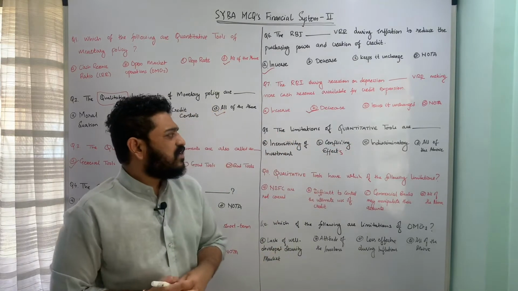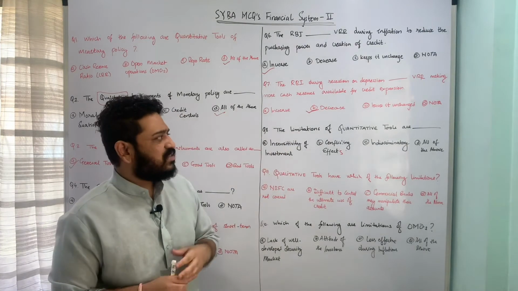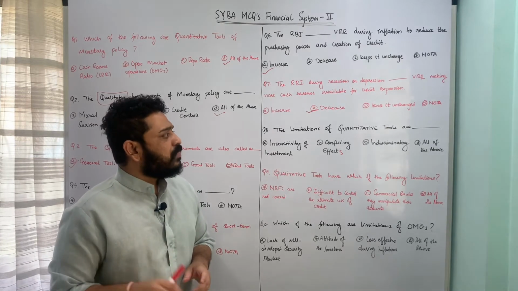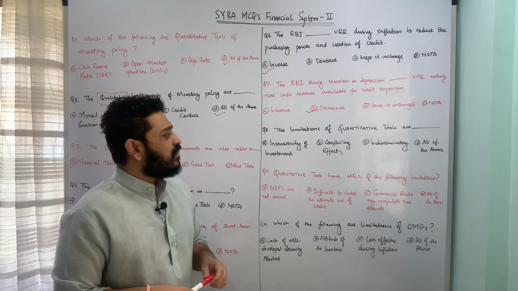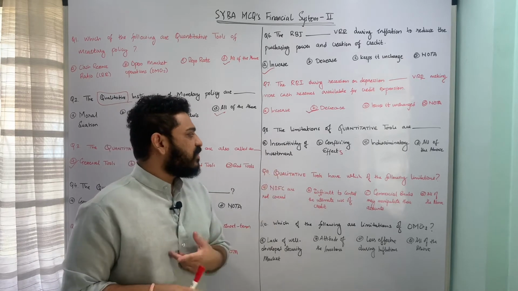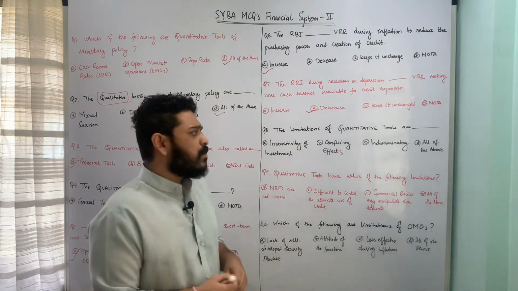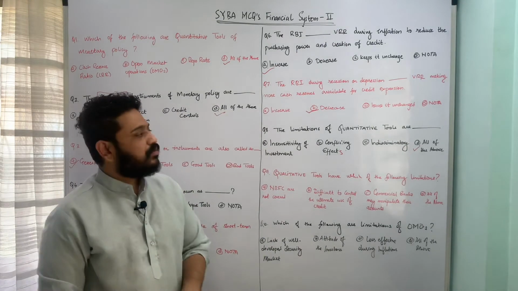Then we have indiscriminatory sort of tools, that is these quantitative tools are indiscriminatory, and then all of the above. So here the limitations of quantitative tools or general tools of monetary policy are all these three things. That means insensitivity of investment, conflicting effects it has, as well as it is indiscriminatory in some sense, and therefore option D, all of the above, is the correct answer to this particular question.